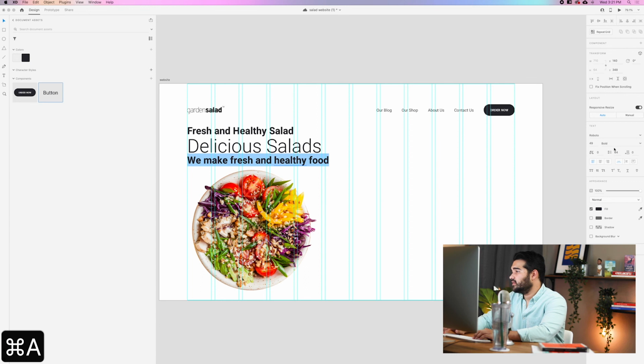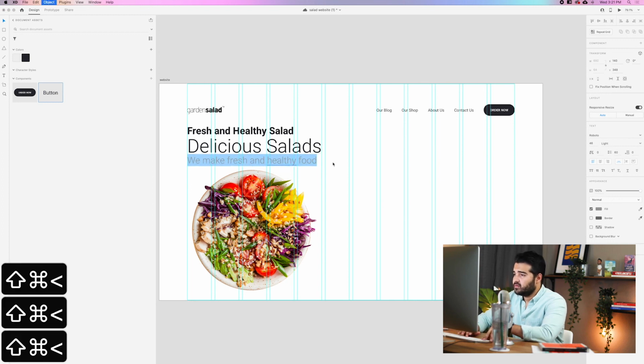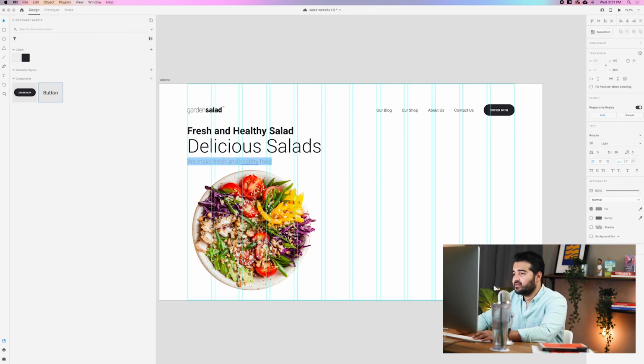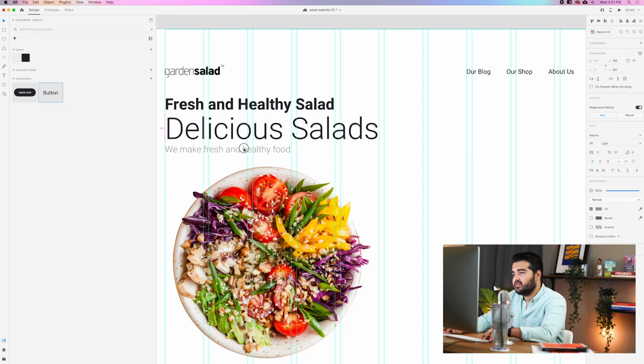Then we take this, we're going to make it light, and we're going to add a new color. We're going to add a light gray, something like that. I think this is really nice. 9F, 9F, 9F. So we're going to take this text and reduce the size to, I'm going to do it like 30. I think that's fine. 28, that's a better size. So we're going to work the text like that, and we're going to put it all together.